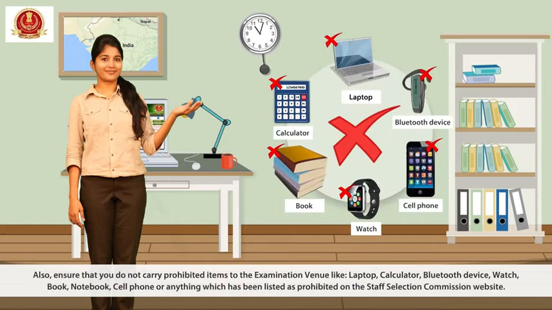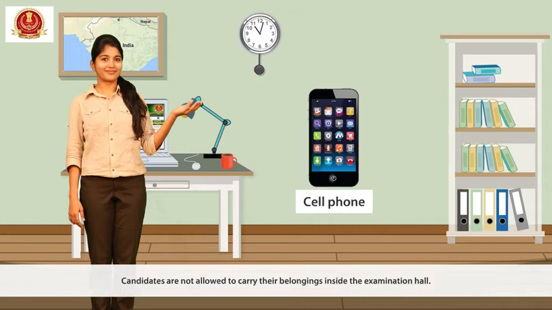Also ensure that you do not carry any prohibited items to the examination venue like laptop, calculator, Bluetooth device, watch, book, notebook, cell phone or anything which has been listed as prohibited on the Staff Selection Commission website. Candidates are not allowed to carry their belongings inside the examination hall. Carrying of cell phone would be at your own risk.